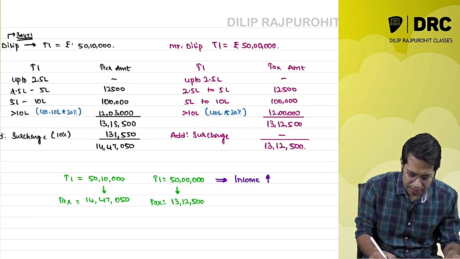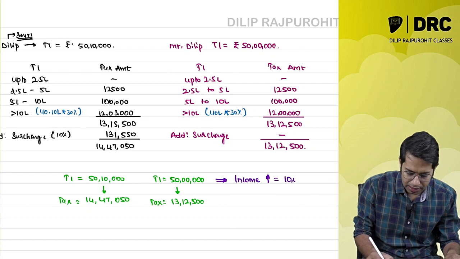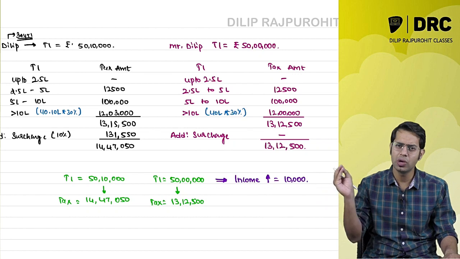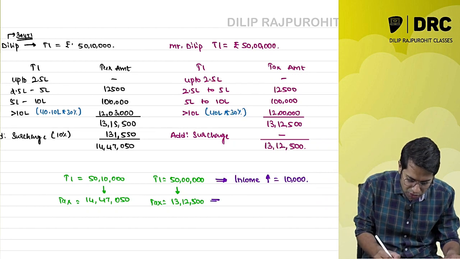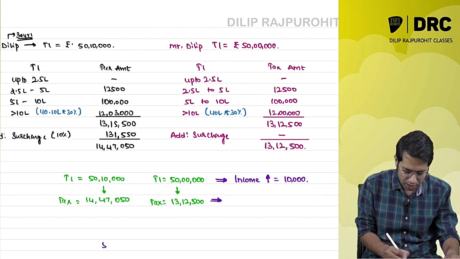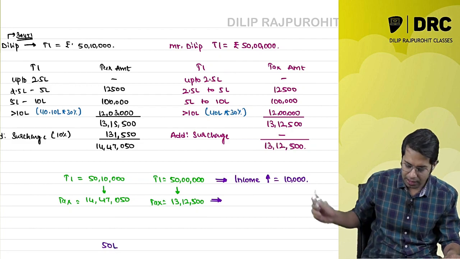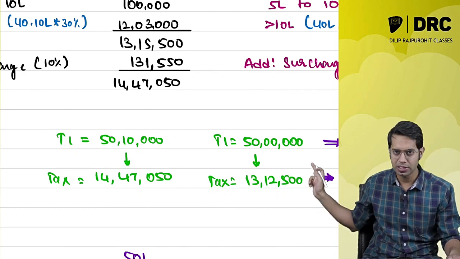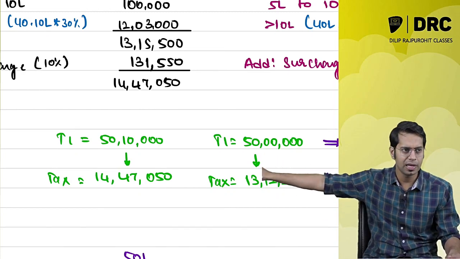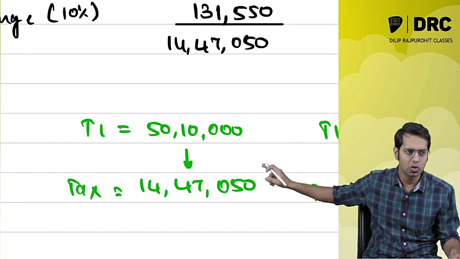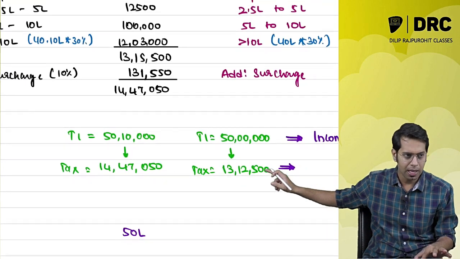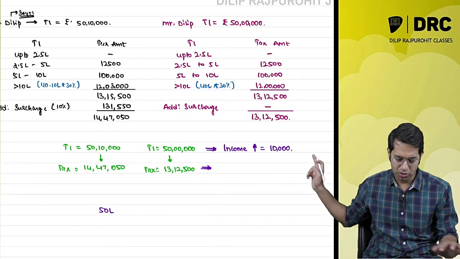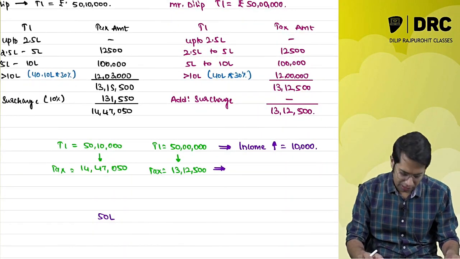Now if you are able to understand what is happening, my income has increased by only rupees 10,000. If my income is 50 lakh rupees, this is the amount of tax. And if my income is 50 lakh 10,000 rupees, this is the amount of tax. My income has increased by 10,000 rupees.